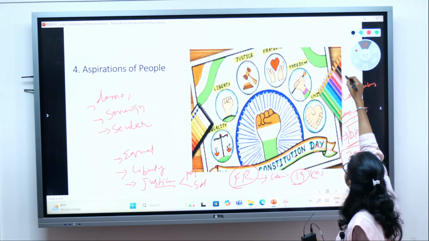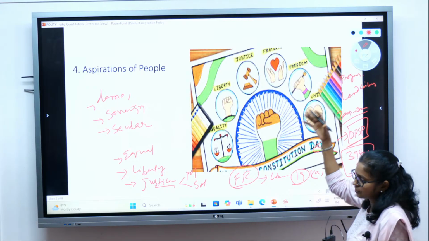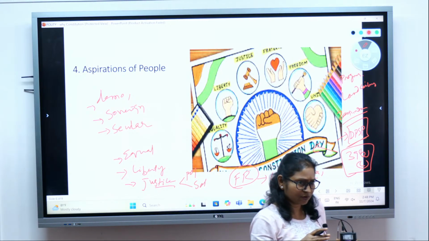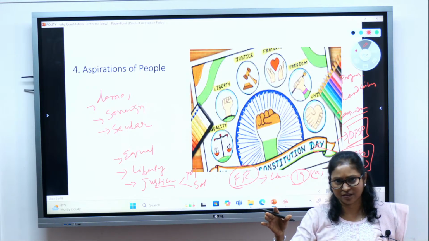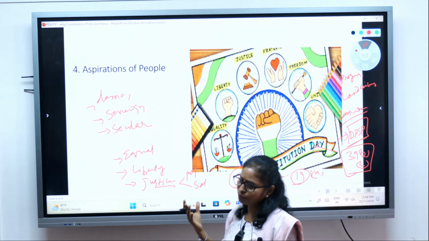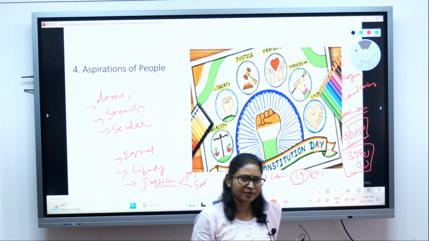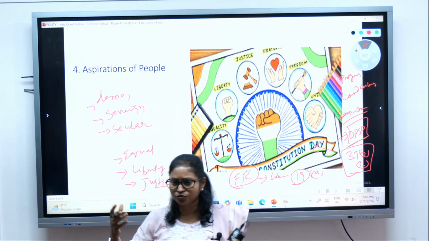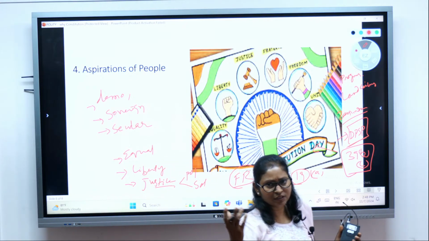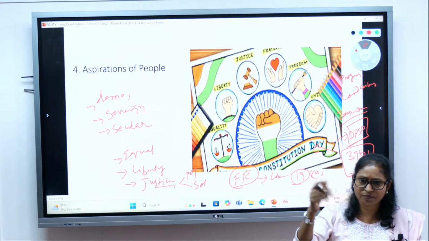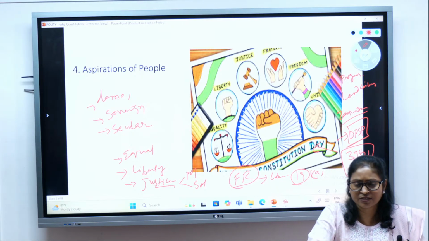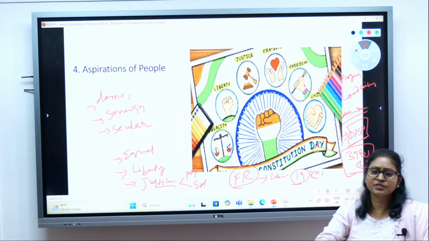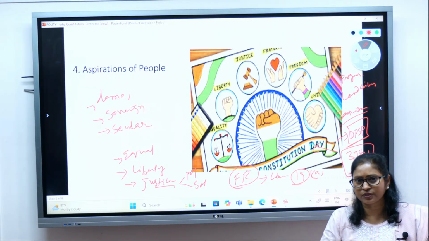Then we have progressive taxation. All these are mechanisms to make a society more balanced, and the distribution of resources more balanced. It should not be like somebody is too poor to manage even two meals a day, and somebody is so rich and the gap is so wide that the rich have all the resources, and poor people are dying of hunger. Such a system should not be there. So the state has to make provisions to take care of the weaker sections of society, right?